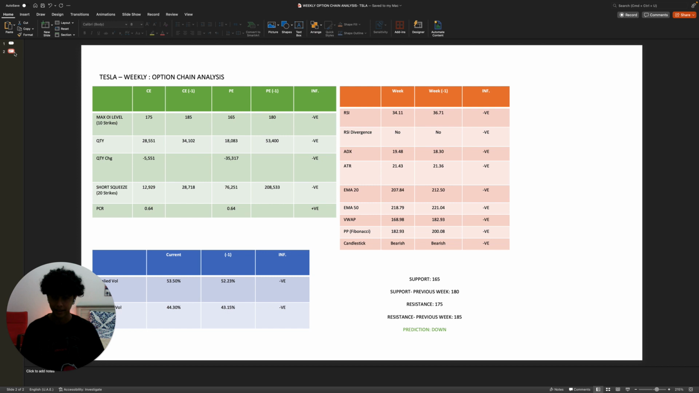EMAs both went down, which is negative. VWAP went down, negative. Pivot point went down, negative. And the candlestick this week was also very bearish. Another negative. So this week our support is 165. Previous week's was 180. This week's resistance is 175. Previous week's was 185. Prediction is that Tesla goes down very strongly, from the option chain analysis this week.